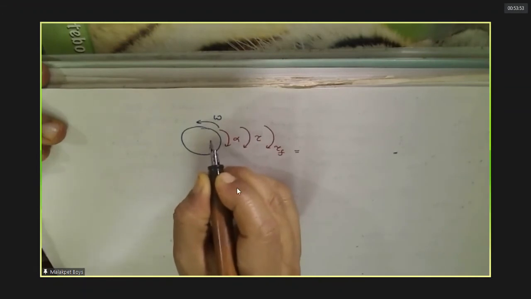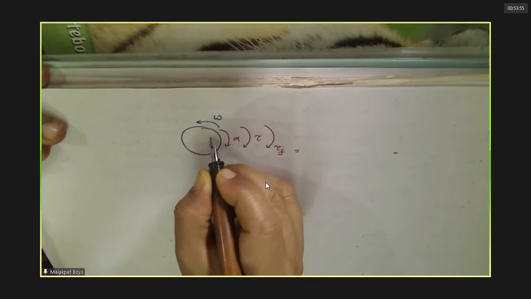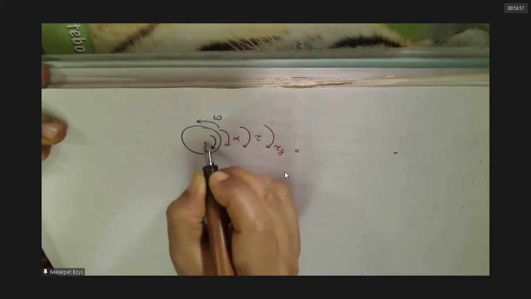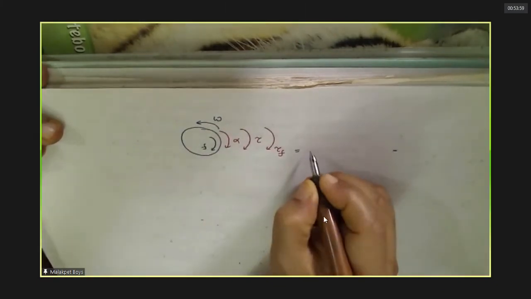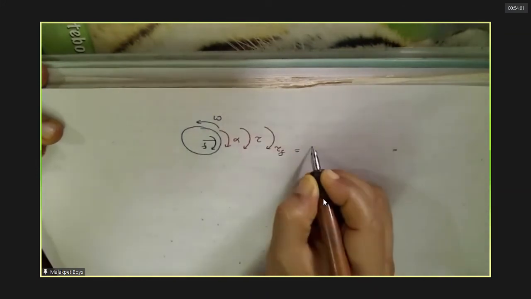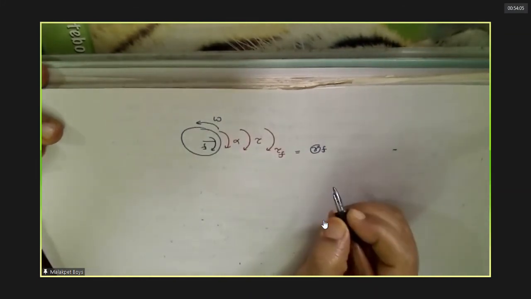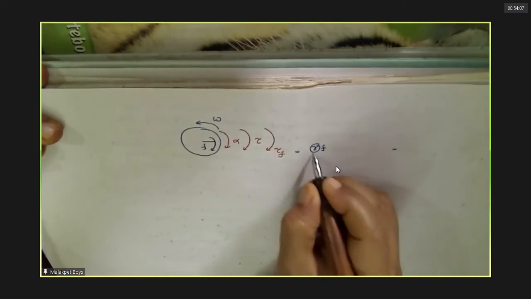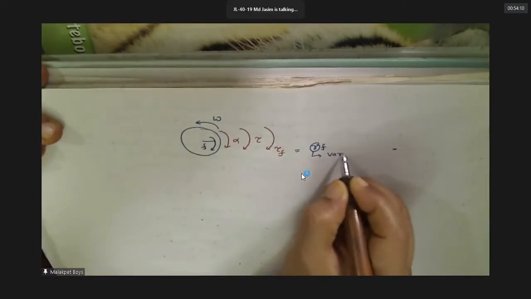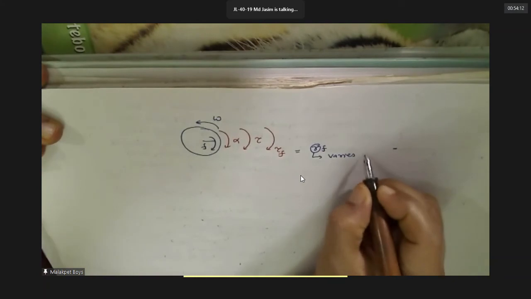Do you agree or not? Now friction torque depends upon R into F. Is R constant for all points on the disk? No, sir. R is not constant for all points.